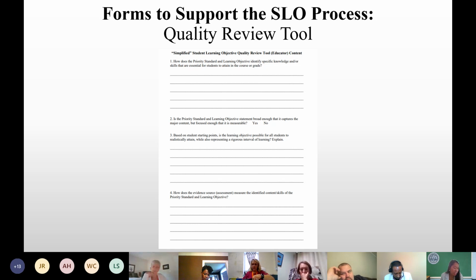And then the last question: how does the evidence source or assessment measure the identified content skills of the priority standard and learning objectives? Again, I ask myself, is there already an assessment that's identified? This quality review tool is also on the landing page that you have been accessing to get different materials.